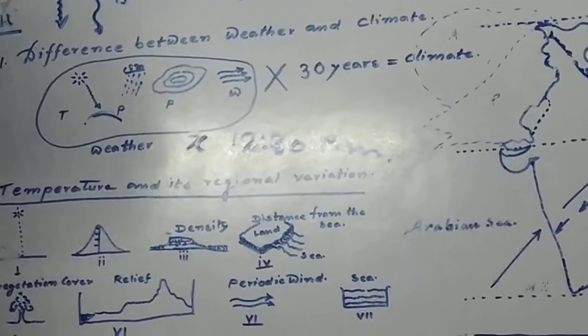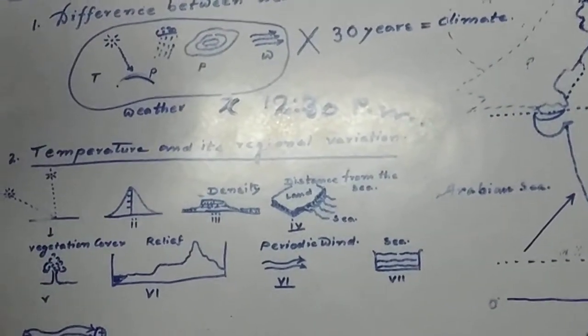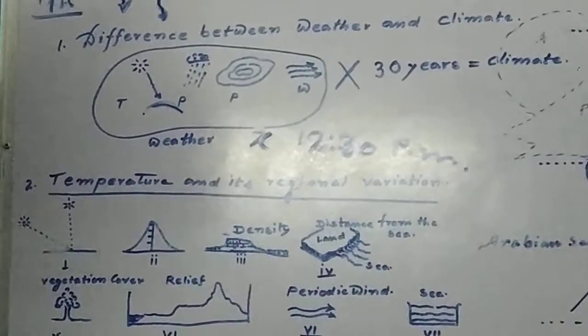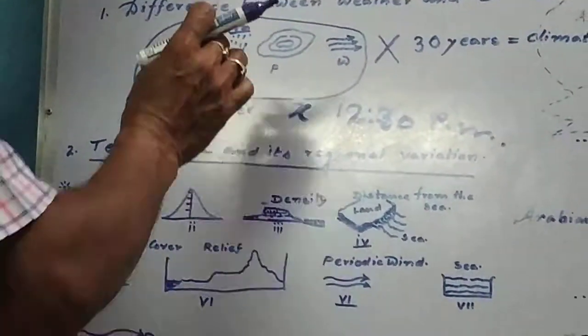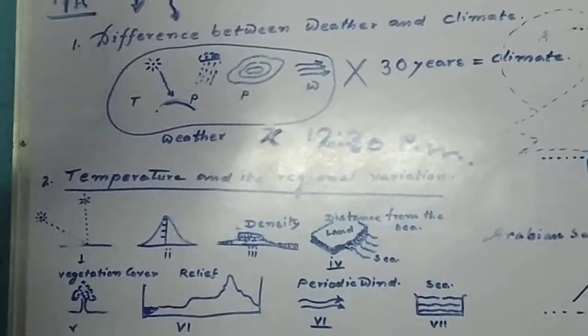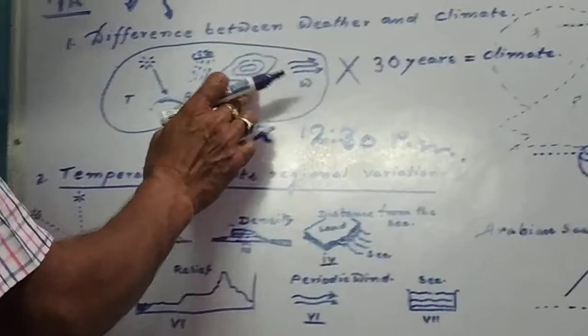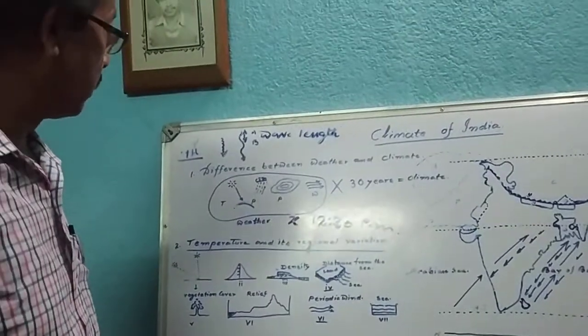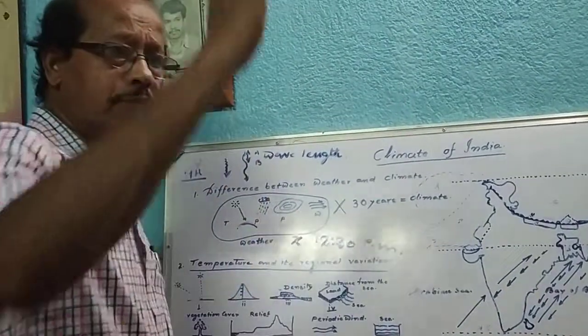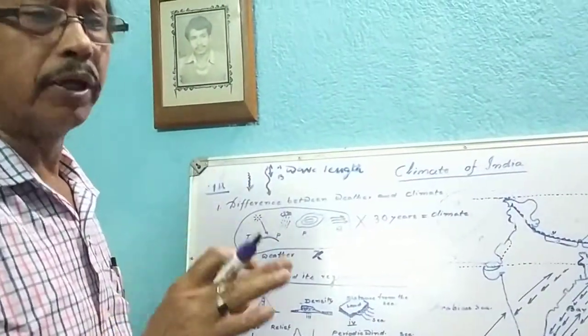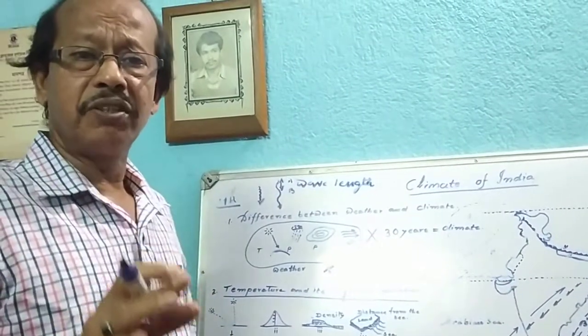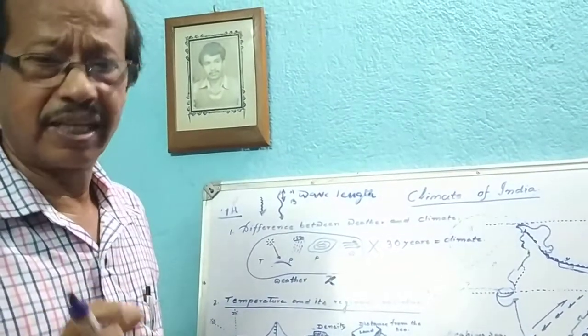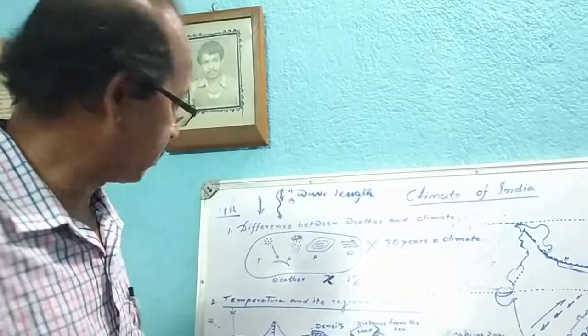Suppose rainfall is one kind of precipitation, snowfall is precipitation, and frost is another. Next point, pressure, atmospheric pressure. You know, all the atmospheric layers are arranged according to their specific density of the elements or gaseous mass, different gaseous masses.